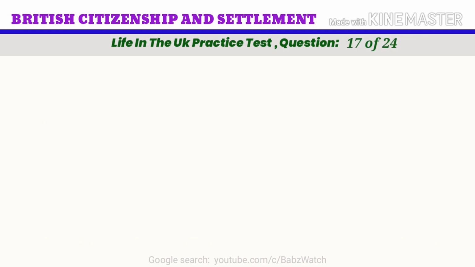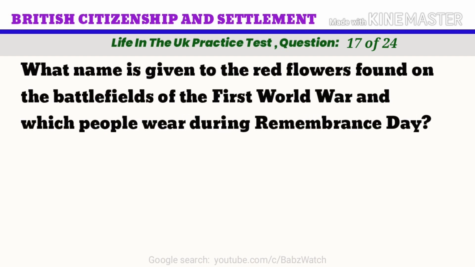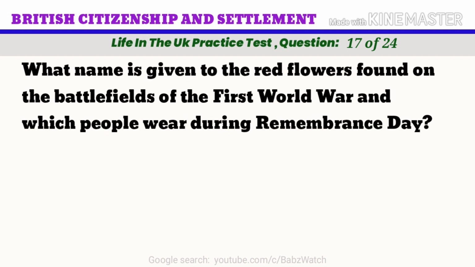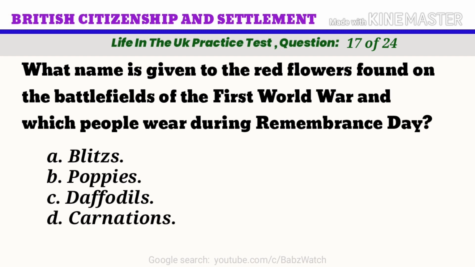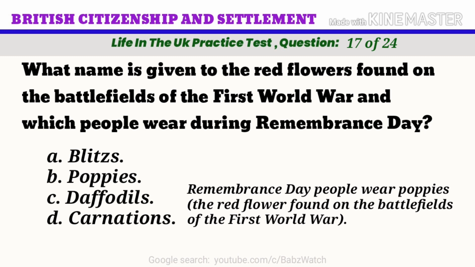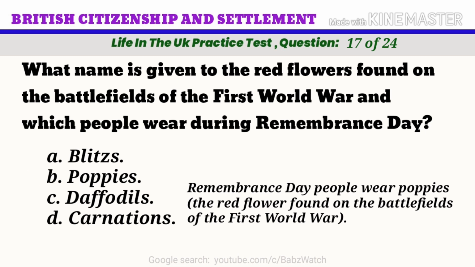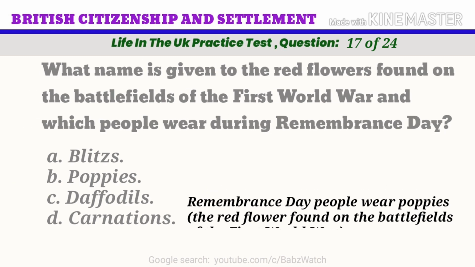Life in the UK practice test. Question 17 of 24. What name is given to the red flowers found on the battlefield of the First World War and which people wear during Remembrance Day? A. Blitzers. B. Poppies. C. Daffodils. D. Carnations. The correct answer is B. Poppies. On Remembrance Day, people wear poppies, the red flower found on the battlefield of the First World War.